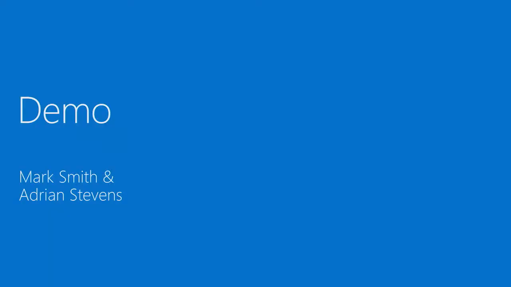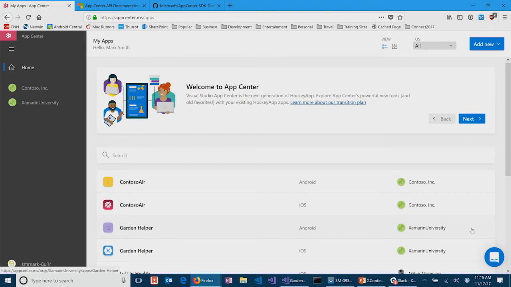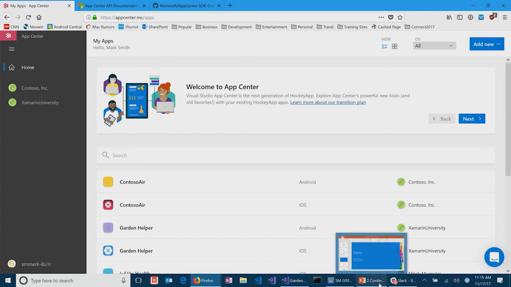Brilliant. Let's just look at some of the services that are here, and let's specifically focus on the build server. So I've got App Center up here. This is just appcenter.ms is the link for it. And you can also just search for App Center. You'll find it. So there's a variety of things. This is sort of the starting page once you log in. And it's really easy to create an account here too, isn't it?